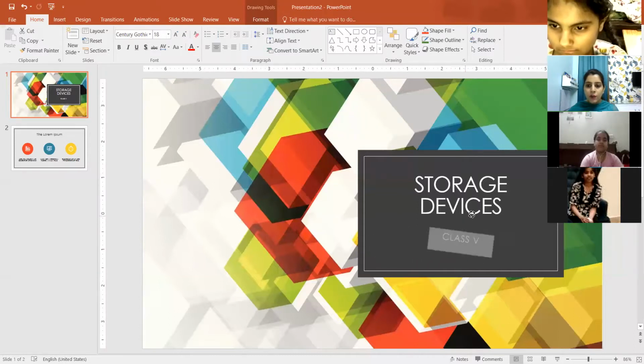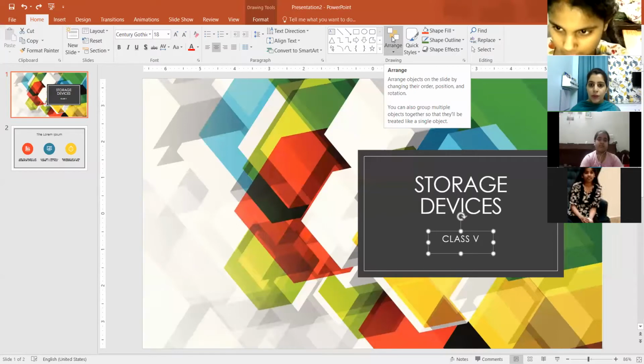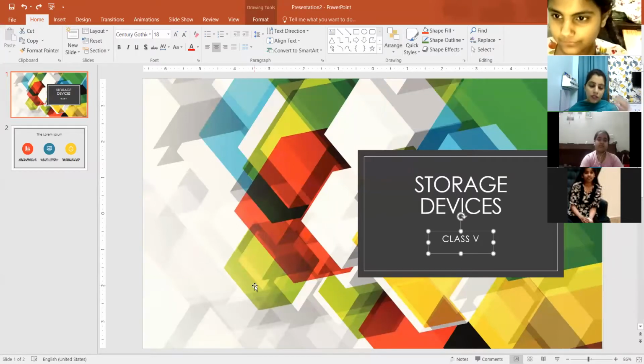Along with that, you can rotate your placeholder also according to your requirement. Whatever the formatting you want on your slide, you can do it accordingly. So placeholders, clear बच्चे, the concept of placeholder, how we can add the text inside the placeholder and how we can resize it. These two things are clear.